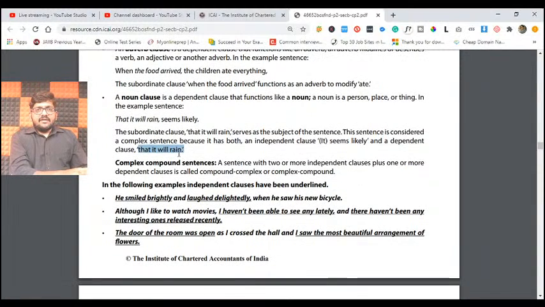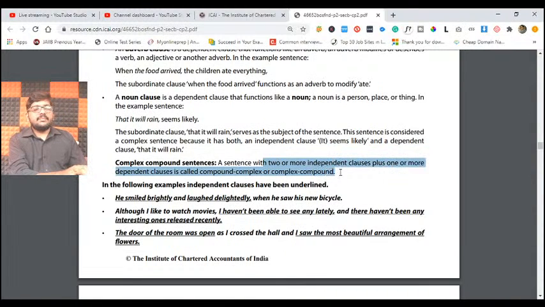Okay, finally we understood three types of sentence till now. What are those, my dear friends? Simple sentences. In a simple sentence, you will have one subject and one predicate. Compound sentences have two or more independent clauses. One or more dependent clauses, you call them complex sentences. Now compound-complex sentences are a combination of those two, where there are two or more independent clauses plus one or more dependent clauses.